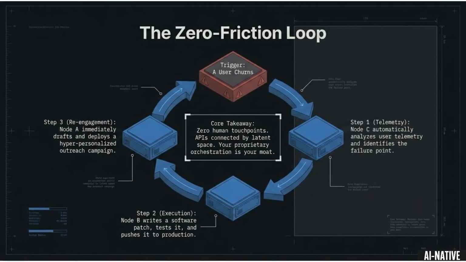This is the zero-friction loop, which starts when a user churns. Node C analyzes telemetry to find the failure point. Node B writes, tests, and pushes a software patch. Node A drafts and deploys a hyper-personalized outreach campaign.